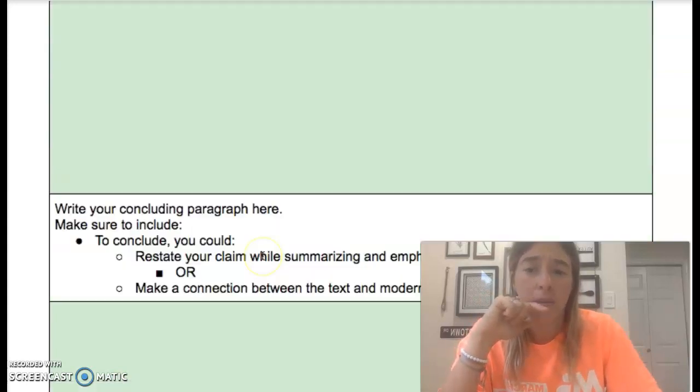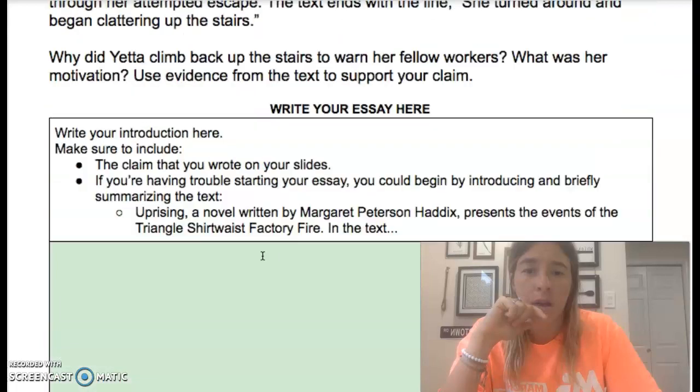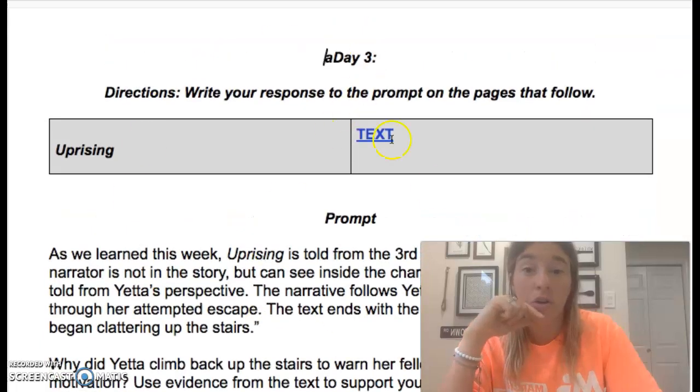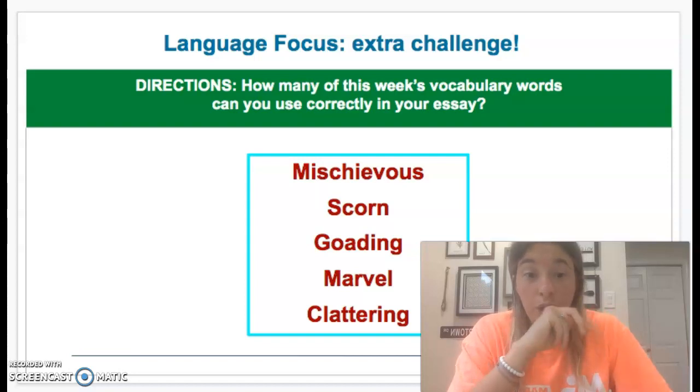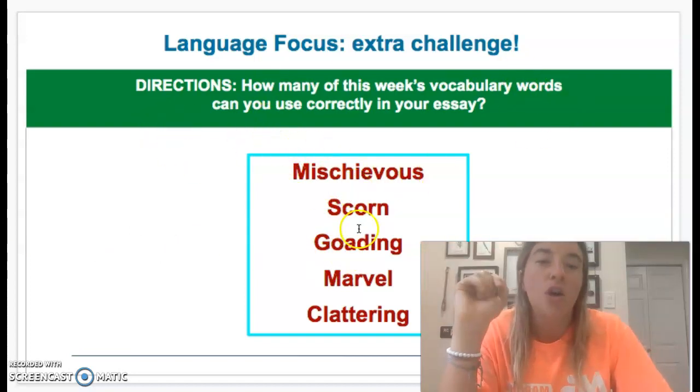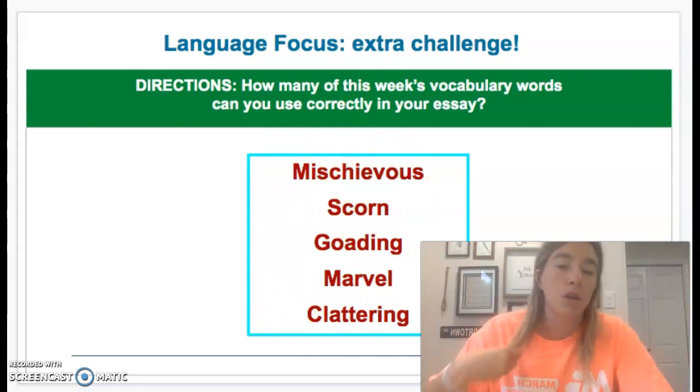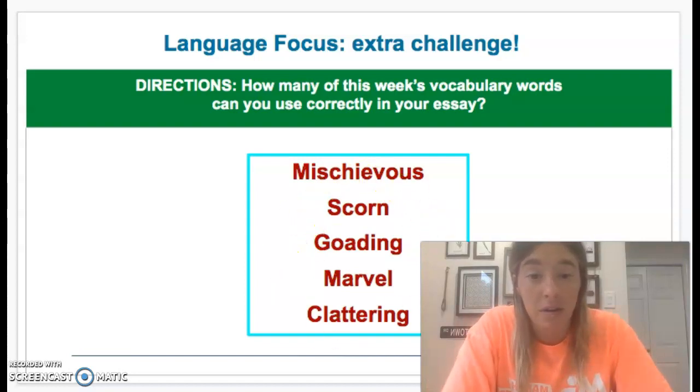Okay, so you're going to write your body paragraphs here, and it's as easy as just submitting it, because you're all going to get a copy of this. While you're writing your essay, if you feel like you want to challenge yourself a little bit, think about including these words that we have been talking about for the past couple of days: mischievous, scorn, goading, marvel, clattering. It's an extra challenge. You don't need to do it, but if you feel like it, go ahead.